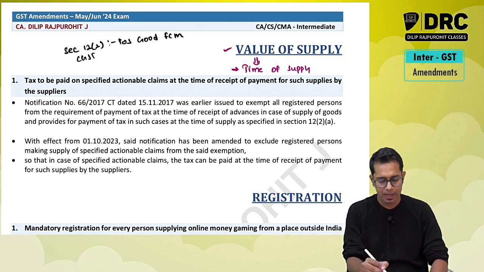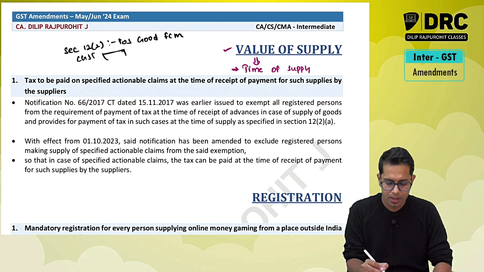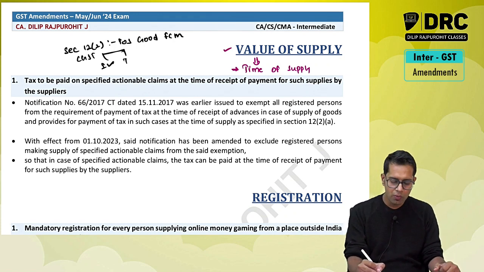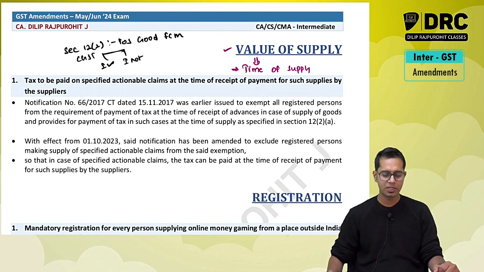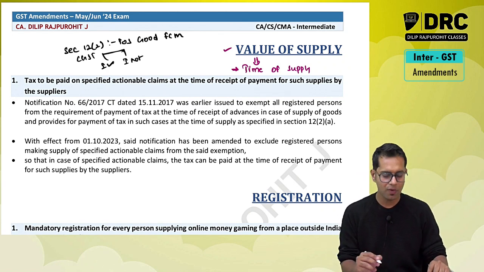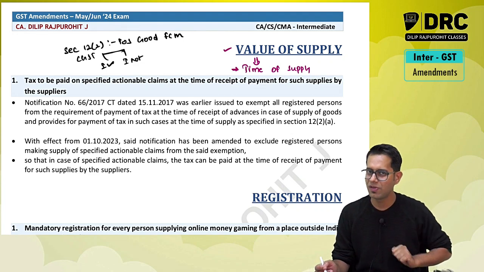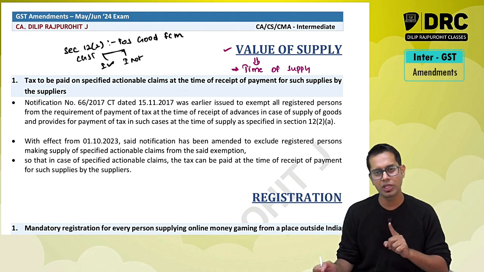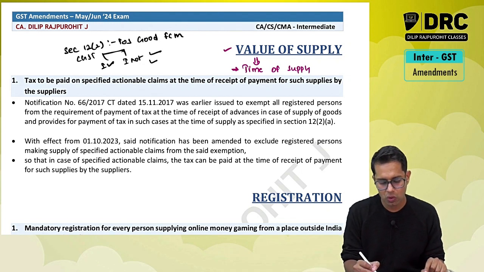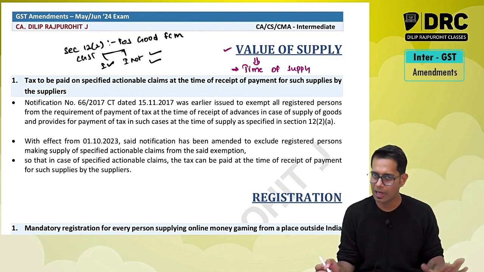What is the time of supply? Two arrow marks: the invoice is issued within the due date specified under section 31, or the invoice is not issued within the due date specified under section 31. If the invoice is issued within the due date specified under section 31, then the time of supply will be the date of invoice or date of payment, whichever is earlier. If the invoice is not issued within the due date specified under section 31, then the time of supply will be the last date to issue the invoice or the date of payment, whichever is earlier.